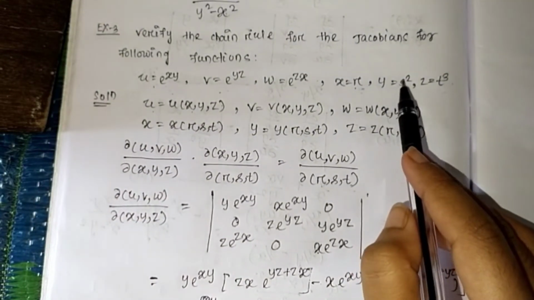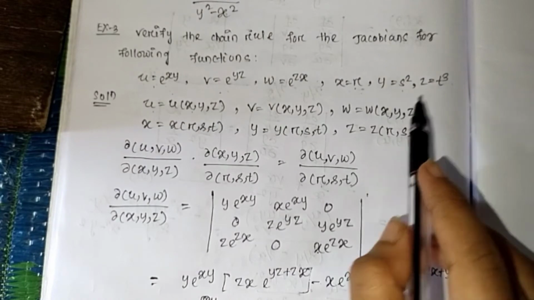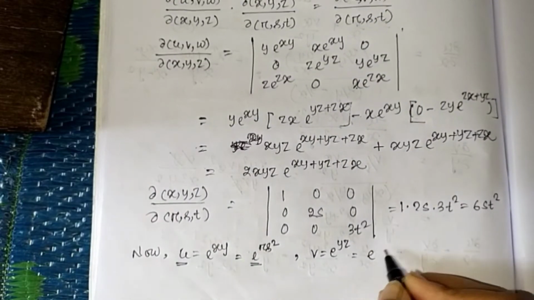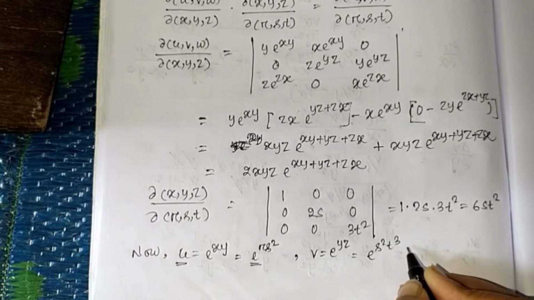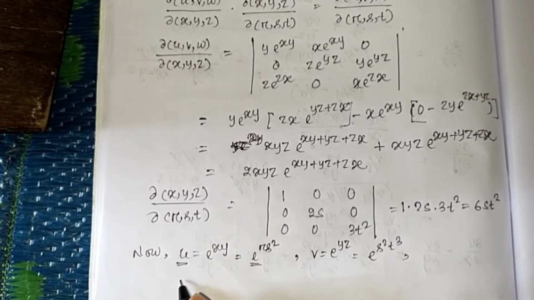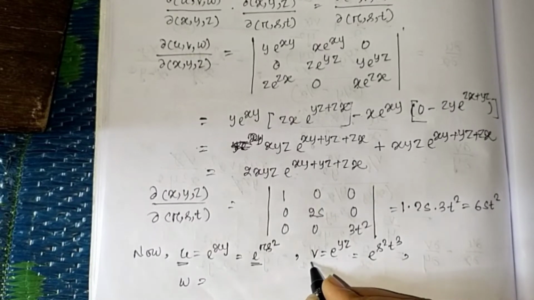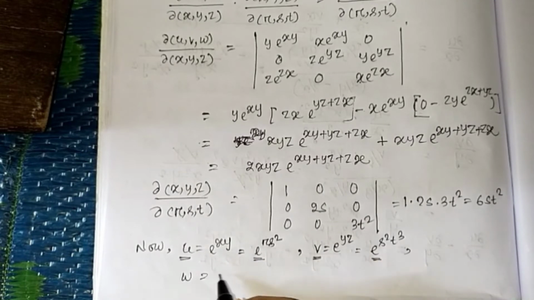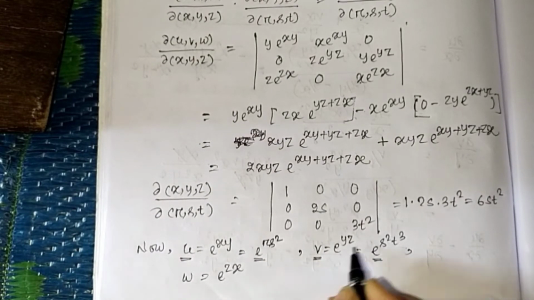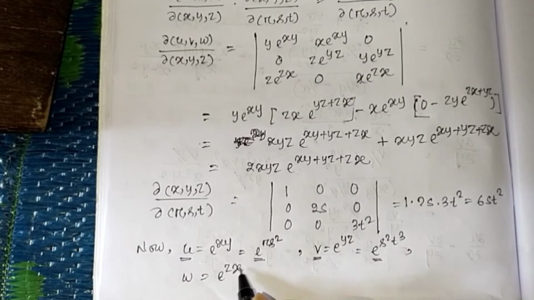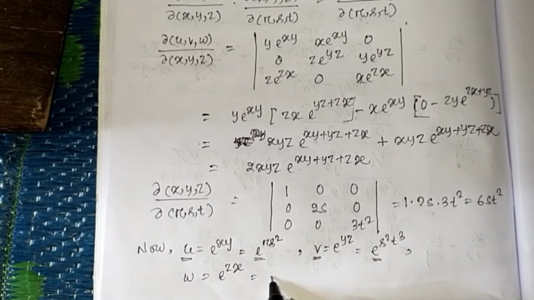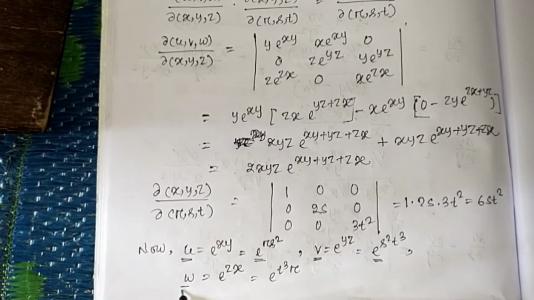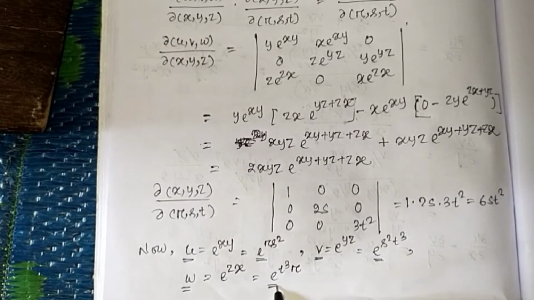Here y equal to s square, z equal to t^4, and v is e to the power yz. So v equals e to the power s square into t^4. Then lastly, w is also a function of r, s, t. w equals e to the power zx, where z is t^4 and x is r. So that is e to the power t^4 into r. So w is also a function of r, s, t.